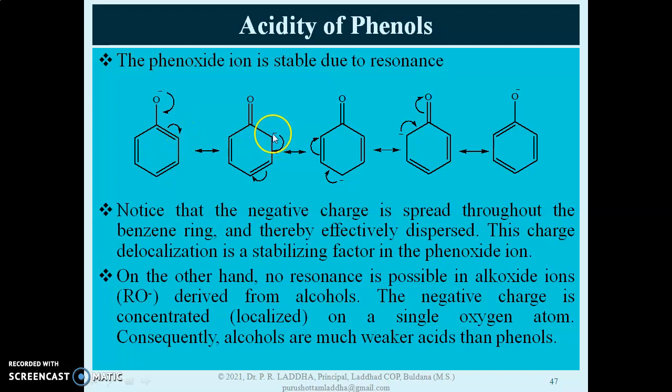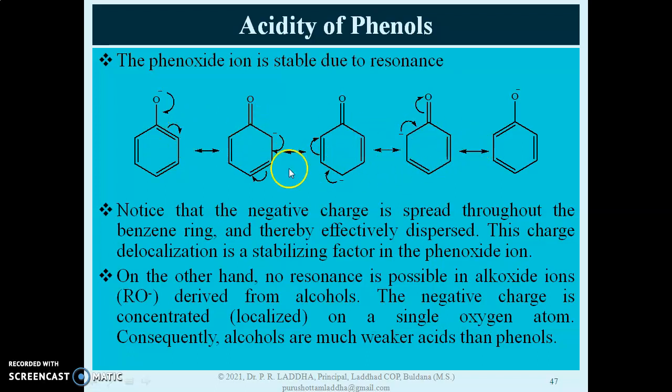So you will get a negative charge on carbon, and then similarly those electrons will be shifted here. These pi electrons will be shifted over this carbon, so the negative charge will be on this carbon, and similarly we can draw the 5 resonance structures by shifting of these electrons as shown in the given figure.